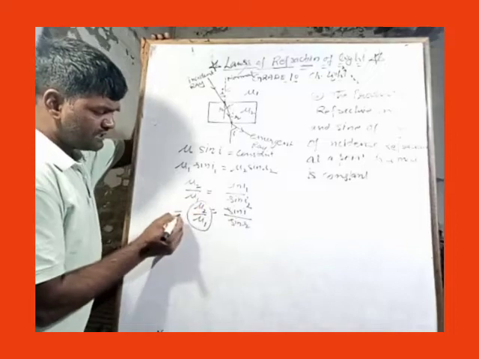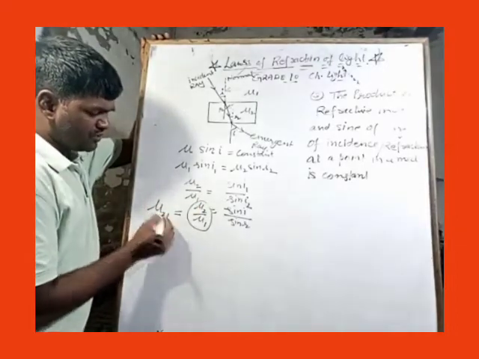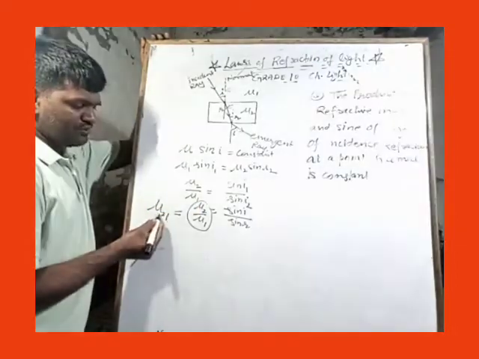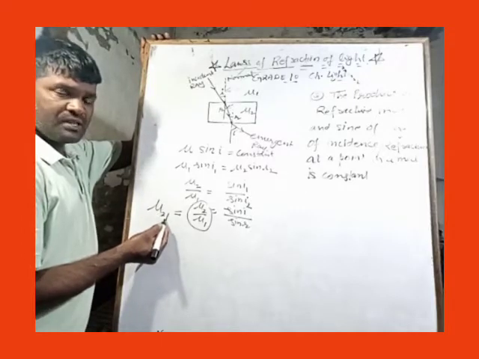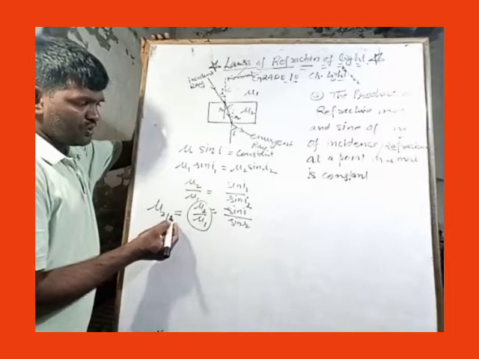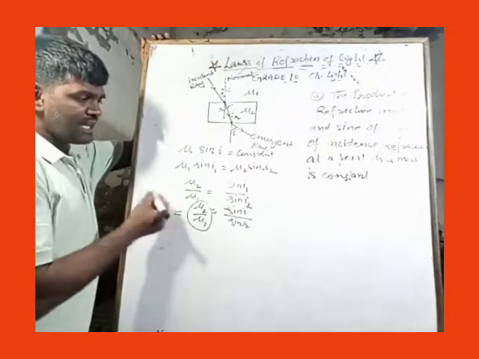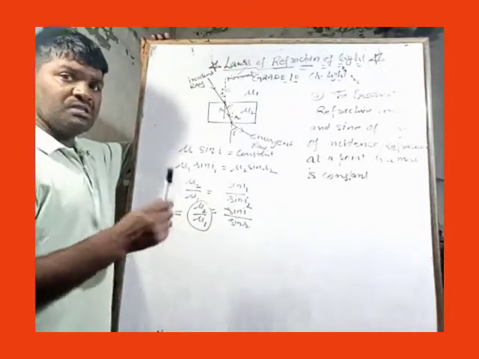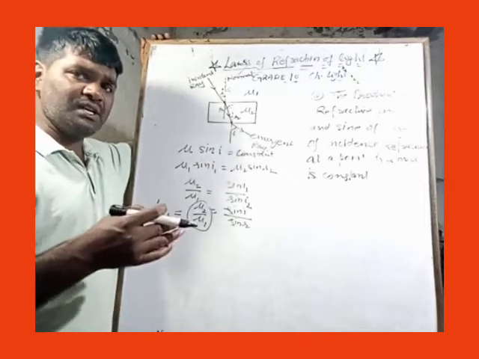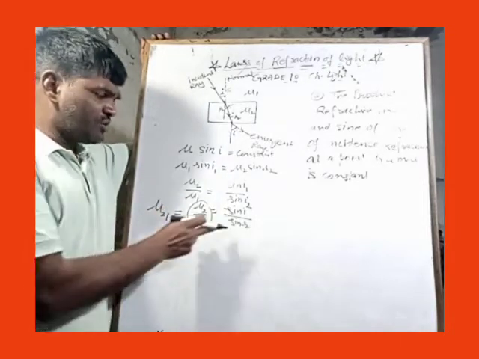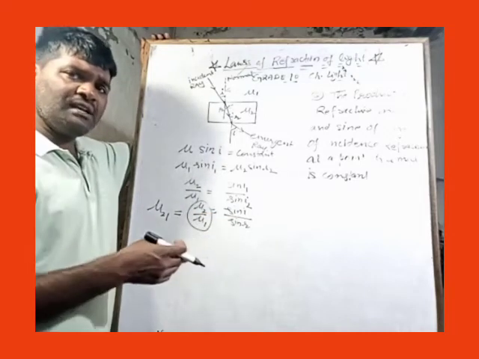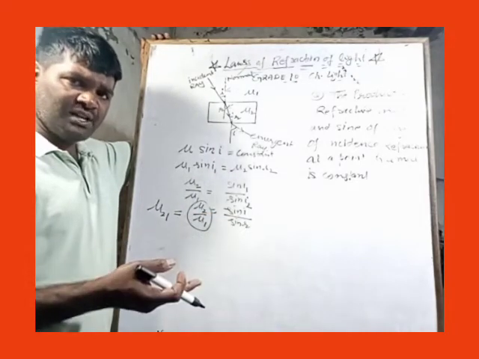Okay, dear student, this ratio can be written as mu2, that is the refractive index of the second medium with respect to the first medium, which we have learned earlier. So we can find out the refractive index of a medium. If the refractive index of the first medium is given and the second was not given, then by using this rule we can find out the refractive index of the second medium.